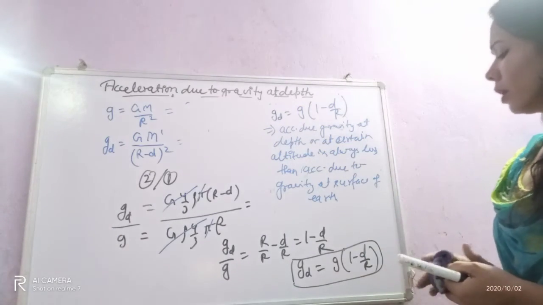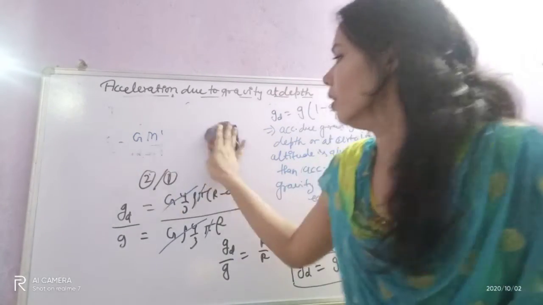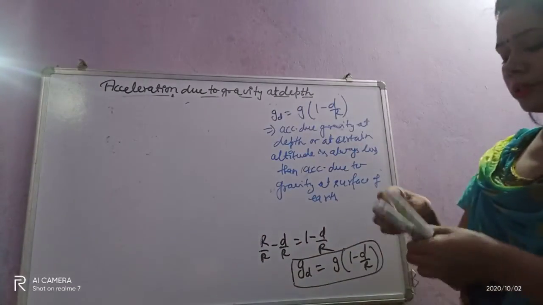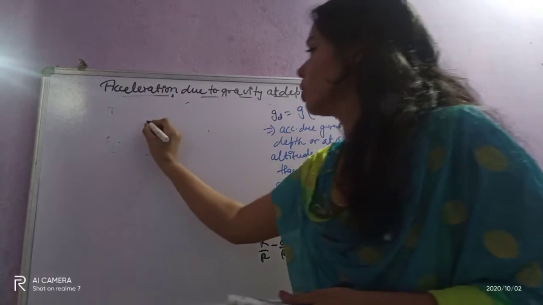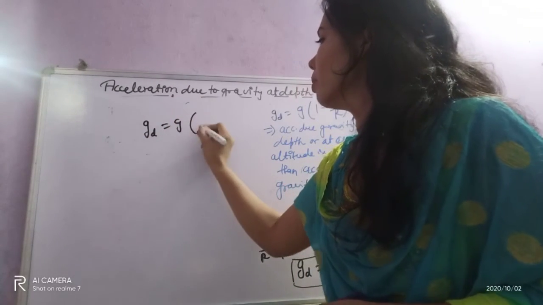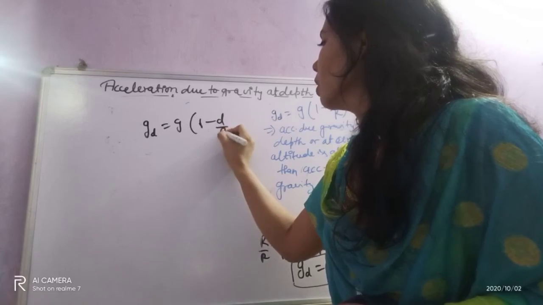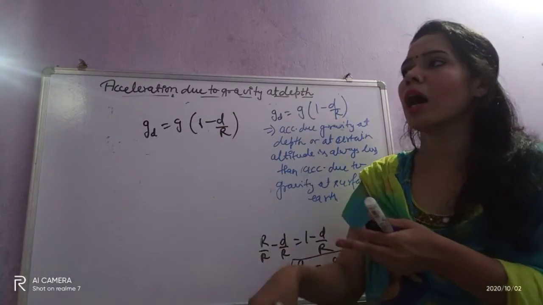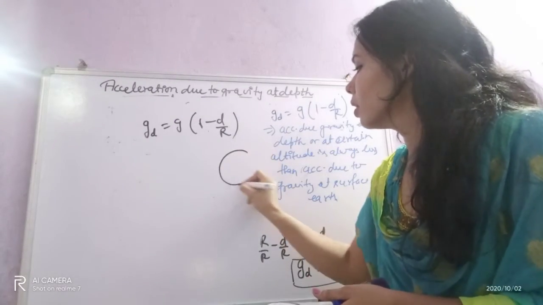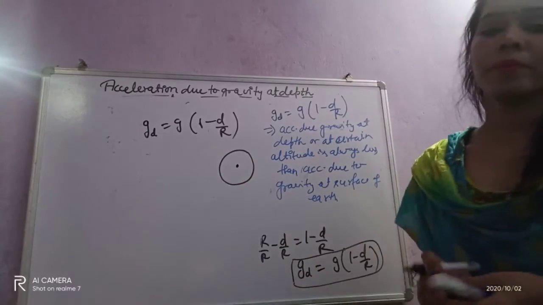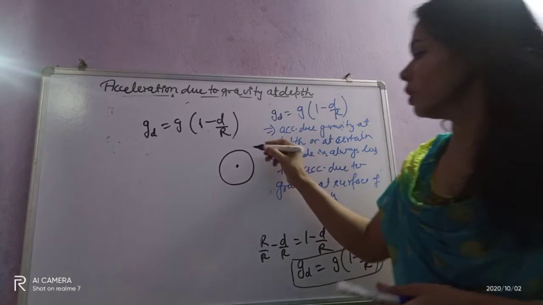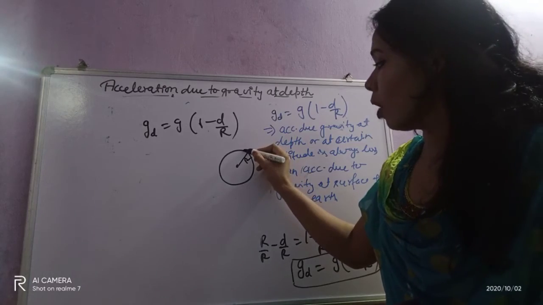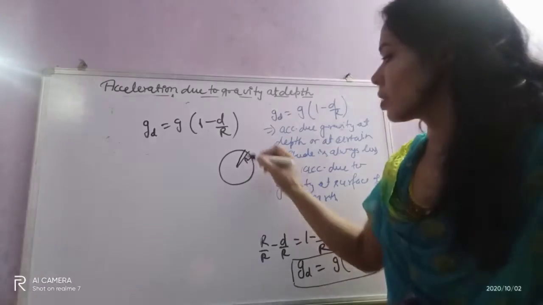Now one more important concept is there. By this expression we can find it. Now see, we know that g_d equals g(1 minus d by R). Suppose we are at the center, at depth R. The radius is R, and from the surface the depth is R only.